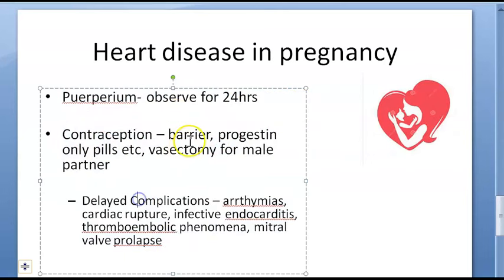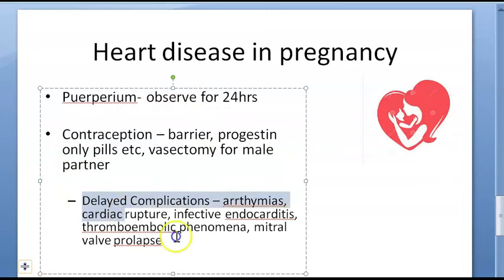In these people you don't want to give hormones. So they are suggesting barrier method of contraception, progestin only pills or vasectomy for the male partner, because it is a better way of contraception for heart disease and pregnancy.